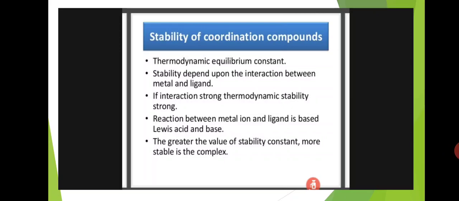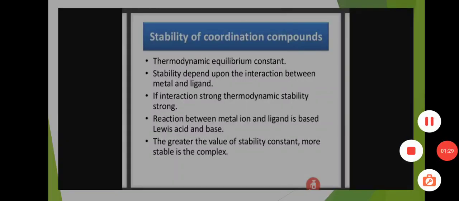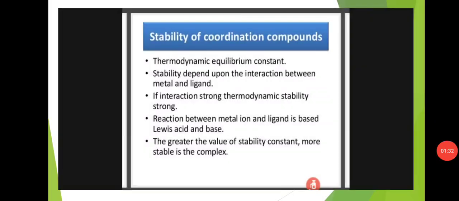Here, stability depends upon the interaction between metal and ligand. If the interaction between metal and ligand is more, automatically the stability is also more. So completely, the stability of coordination compounds depends upon the interaction between metal and ligand. The reaction between metal ion and ligand is based on Lewis acid and base. The greater the value of the stability constant, the more stable is the complex.